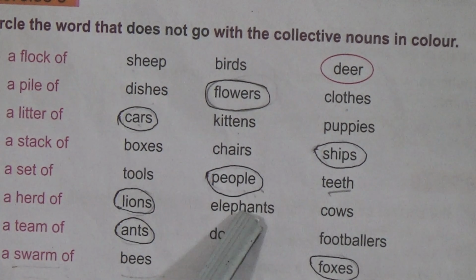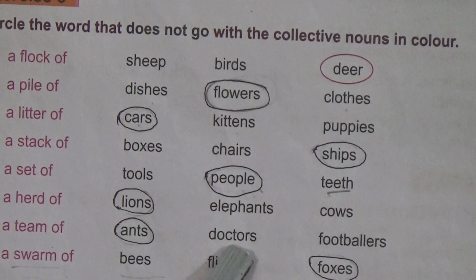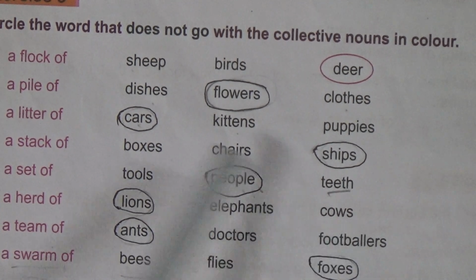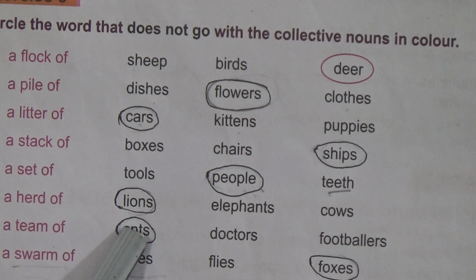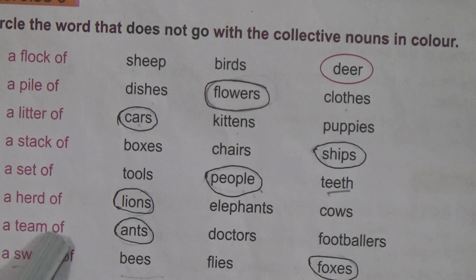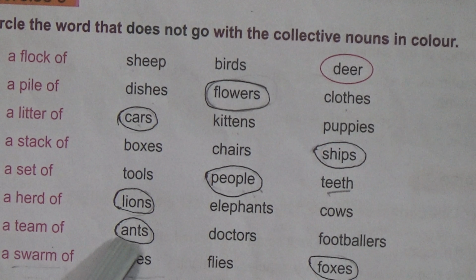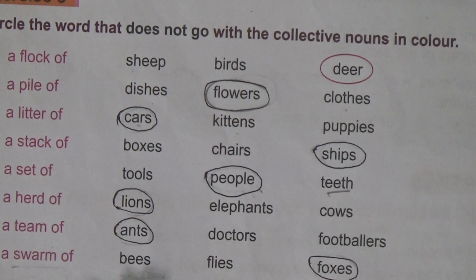A set of people. Okay, then number 6, a herd of lions, elephants or cows. Which one is the correct answer here? Yes, lions. So here we have to circle the word lions. Then number 7, a team of ants, doctors, footballers. Which one is correct here? Which word do we have to circle here?